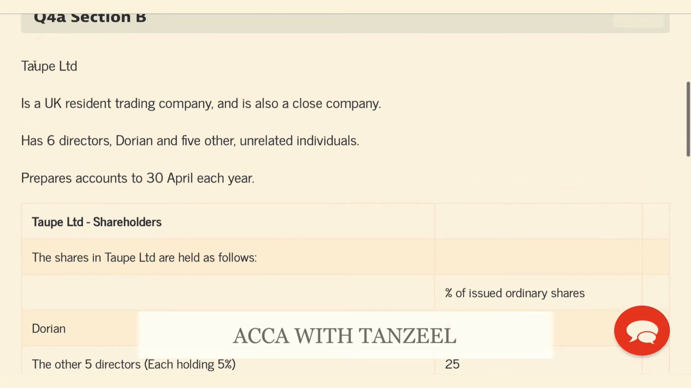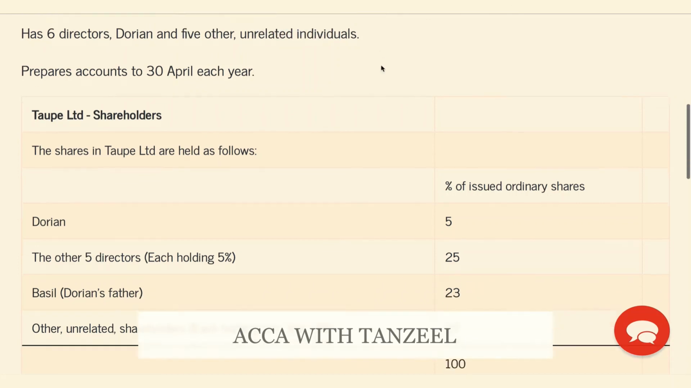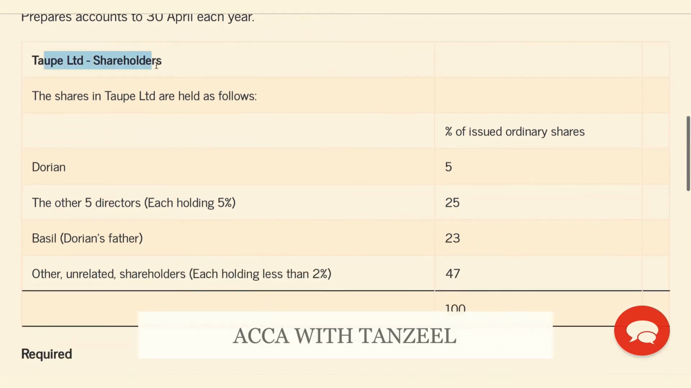Here I have Top Limited as a UK resident trading company, and they have told us that it is a closed company, but they want us to explain why. It has 6 directors, Dorian and 5 other directors, and it also has unrelated individuals. These are the shareholders. The shares in the company are held as follows. Dorian owns 5%. The other 5 directors own 25%.